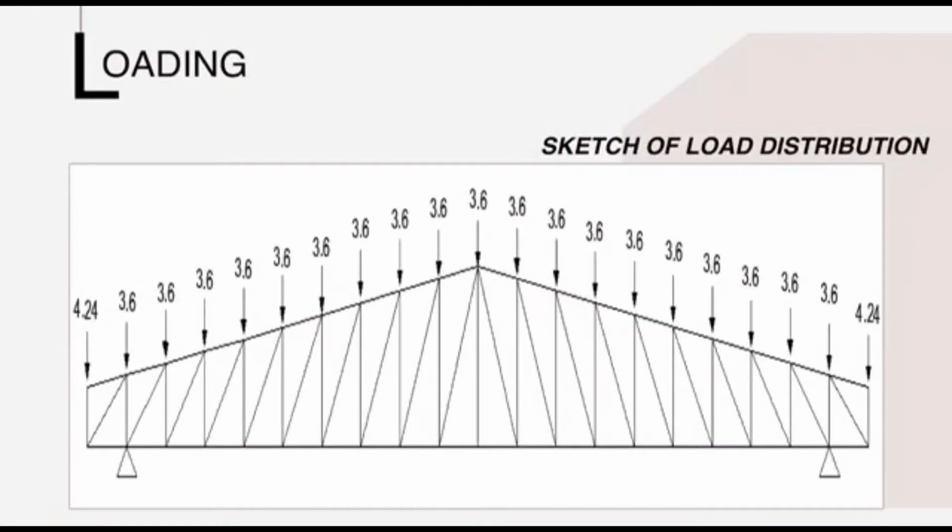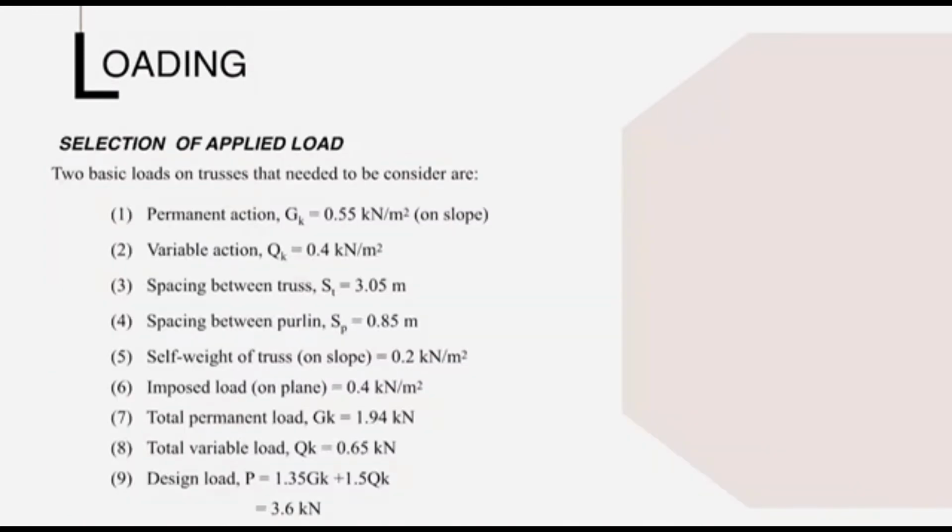Okay, next, this is the sketch of the load distribution. These loads are calculated at the purlins and trusses designed. And this is the selection of the applied load. The two basic loads, which are Gk and Qk, are the loads on trusses that need to be considered. Meanwhile, the rest is the information that was used in the project.